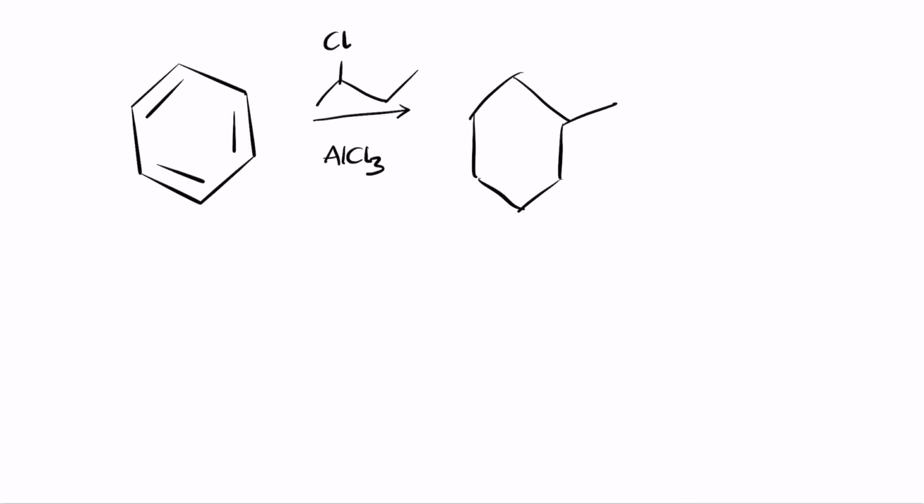So in the benzene ring now, the entire reaction is that when you have an alkyl halide, let's say for example I have 2-chlorobutane and I'm adding it in the presence of AlCl3, the final reaction is such that the entire structure attaches itself in place of the aromatic proton, causing it to form the structure that we have there. So we basically added a butyl group onto the structure. So this is the reaction in total.